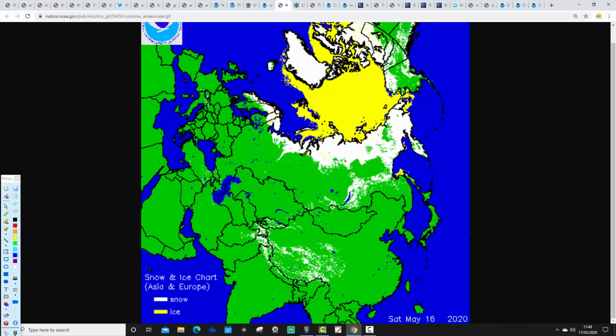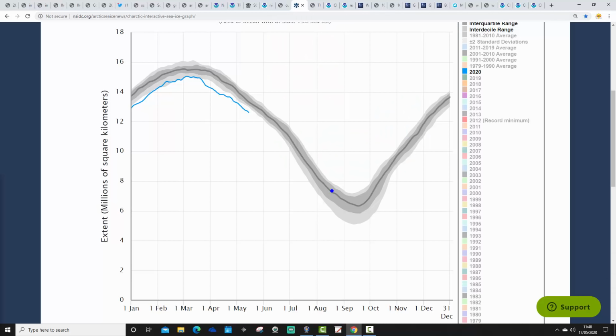In terms of Arctic sea ice, which is indicated by these yellow colours just here, that also is gradually melting, as you'd expect, as we move into the summer. So this is showing the current Arctic sea ice extent. This is where we currently are for the Arctic sea ice extent for 2020.